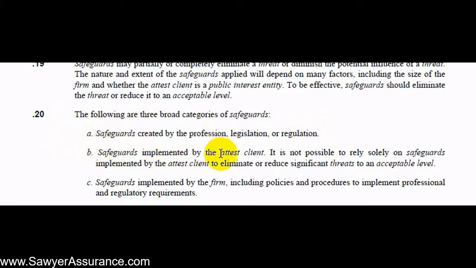Next, there might be safeguards that are implemented by the client, but it's not possible to solely rely on those to eliminate or reduce the significant threats to an acceptable level. And the third safeguard might be implemented by the firm, and so this might be policies and procedures to implement the professional and regulatory requirements.